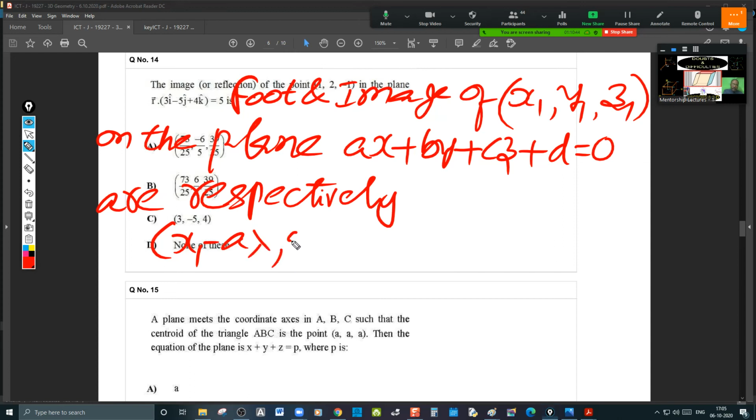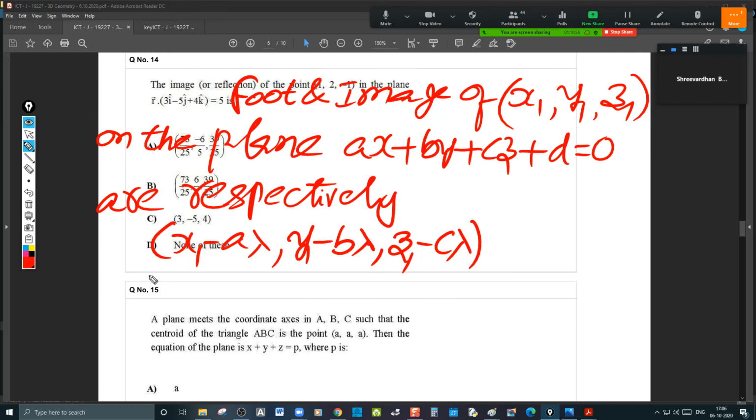Can someone help me with writing? Yes, sir. It is x1 minus a lambda, y1 minus b lambda, z1 minus c lambda, comma, x1 minus 2a lambda, y1 minus 2b lambda, and z1 minus 2c lambda.